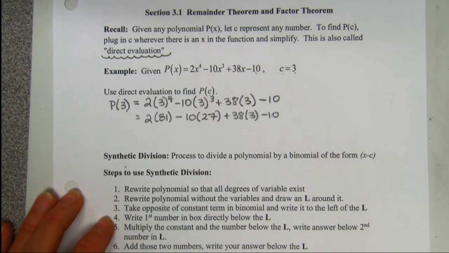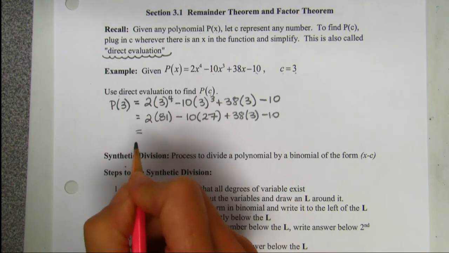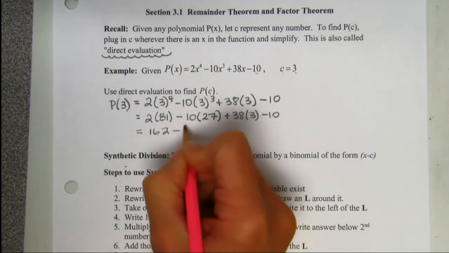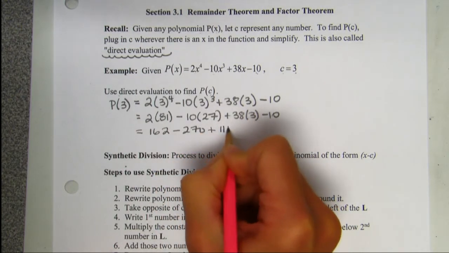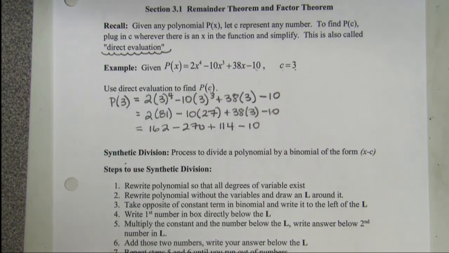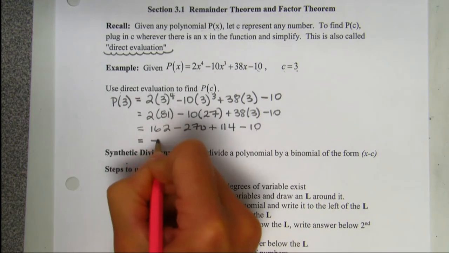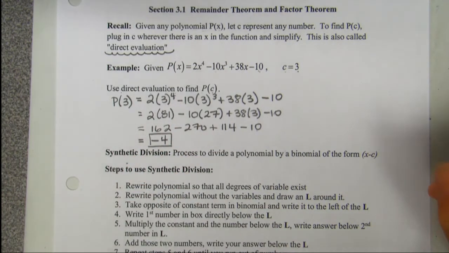All right, now we're going to go through and do all the multiplication. 2 times 81 is 162. 10 times 27, 270. 38 times 3, 114. And plugging all this into your calculator, you get -4. That is nothing that you haven't already done before in this class. Taking a number and plugging it in.